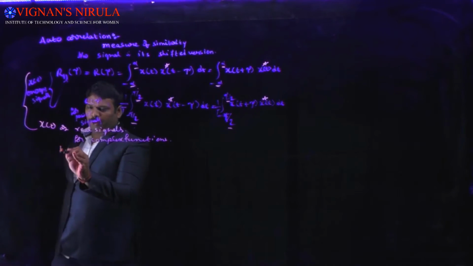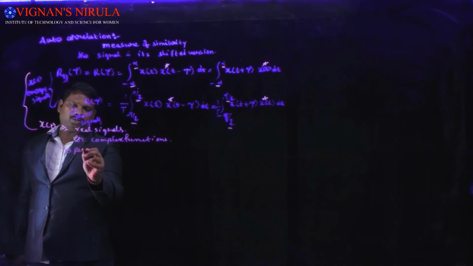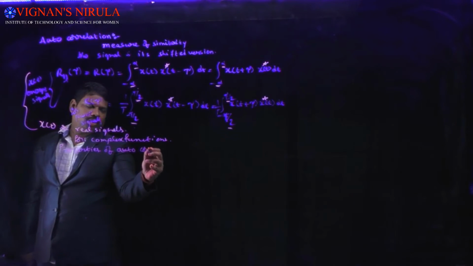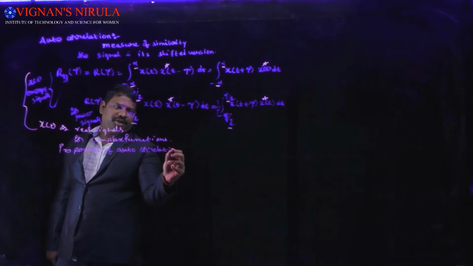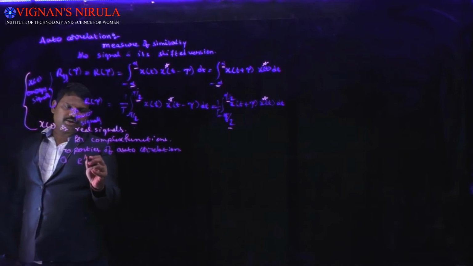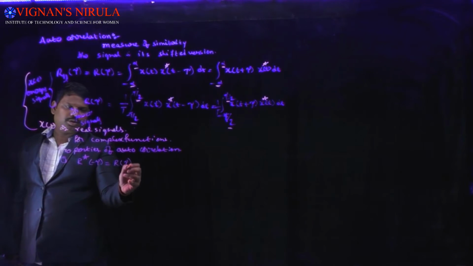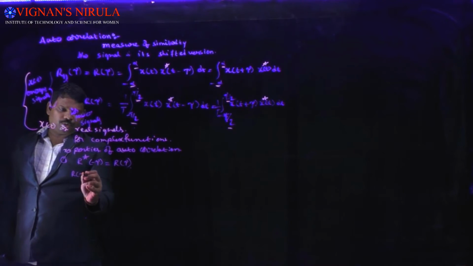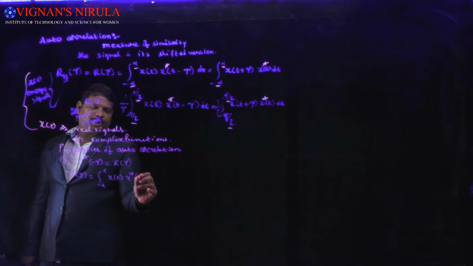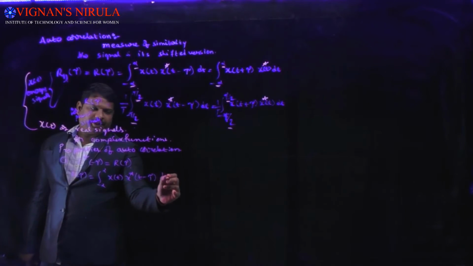Now coming to the properties of autocorrelation. The first one is R star of minus tau is equal to R of tau. R of tau is the integral from minus infinity to infinity of x of t and x star of t minus tau dt.